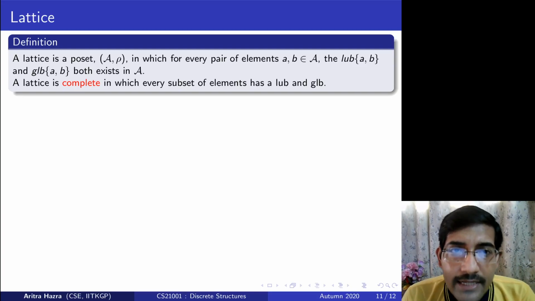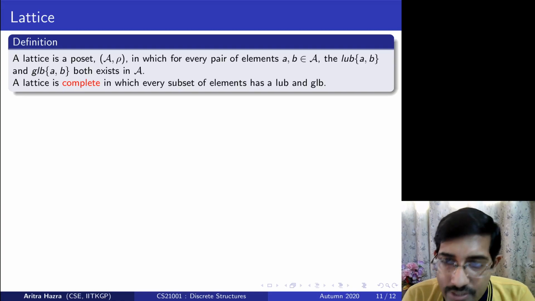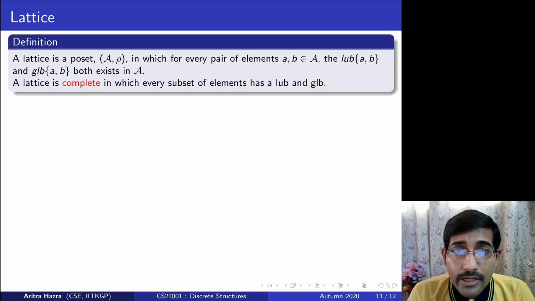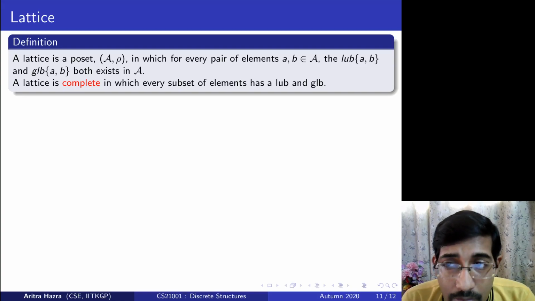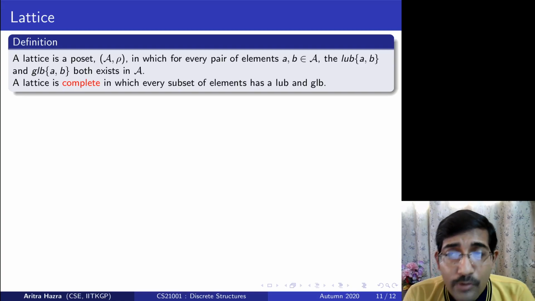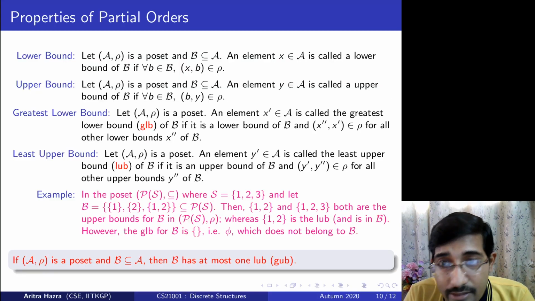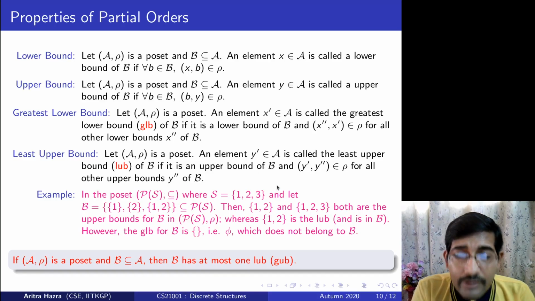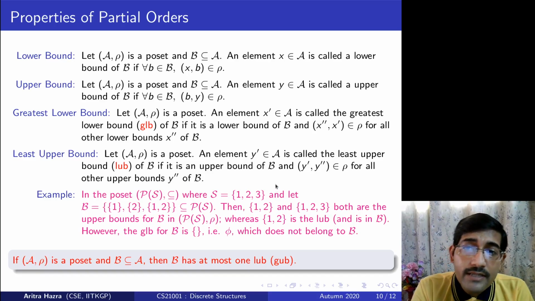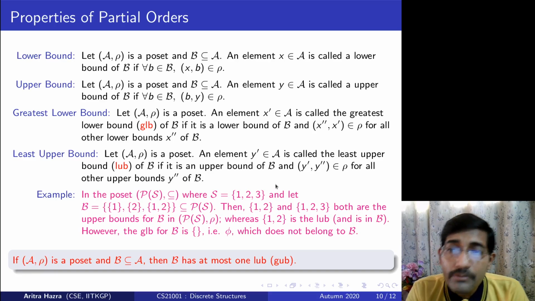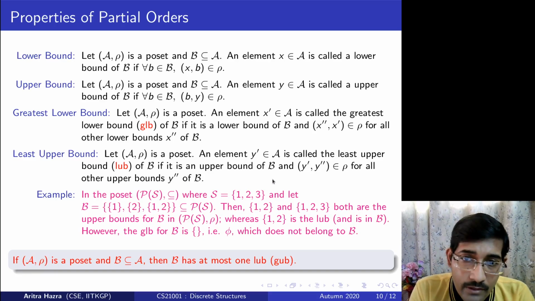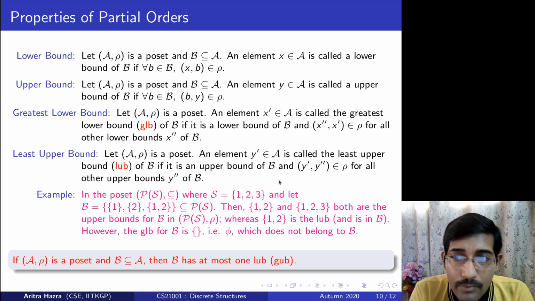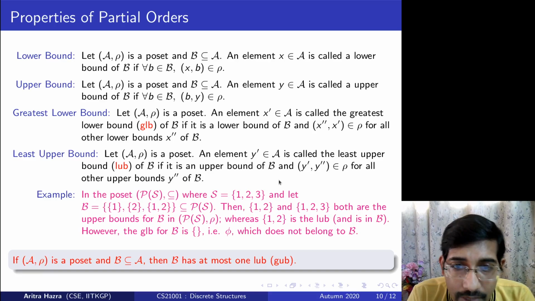So a lattice is a poset, obviously, for which every pair of elements has a least upper bound and a greatest lower bound. Remember that least upper bound and greatest lower bound were defined over a subset in the previous case. So if I have a subset B, I am defining someone which is greatest and is lower bounding all the elements of that subset, and someone which is least and is upper bounding all the elements of that subset.